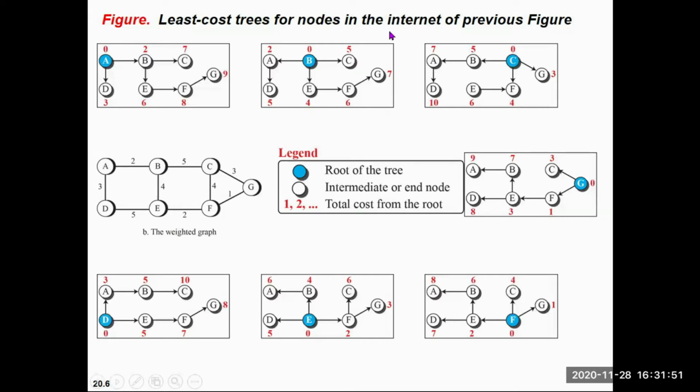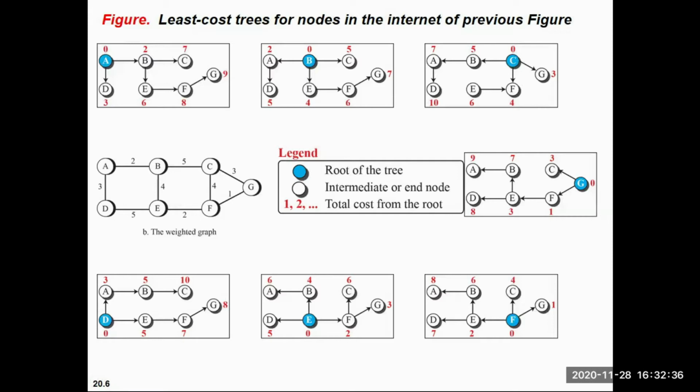If you take node B as a source node, you can have this second diagram as your least cost tree. Similarly, I have drawn all the least cost trees if you consider A, B, C, D, E, F, G as your source point. The source point is also known as the root of the tree, because whatever tree you are making, that is the root, and from there you are calculating all the least paths.